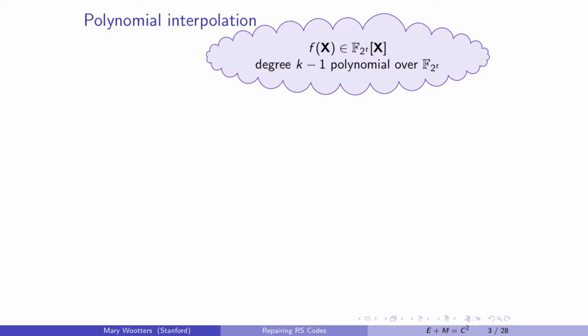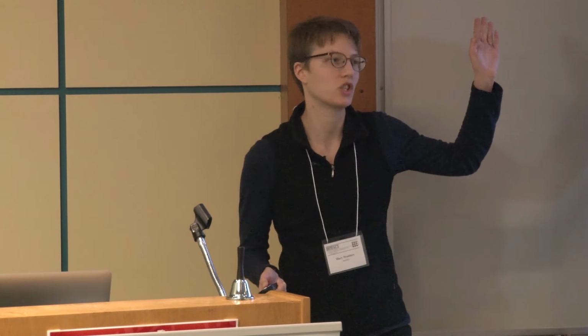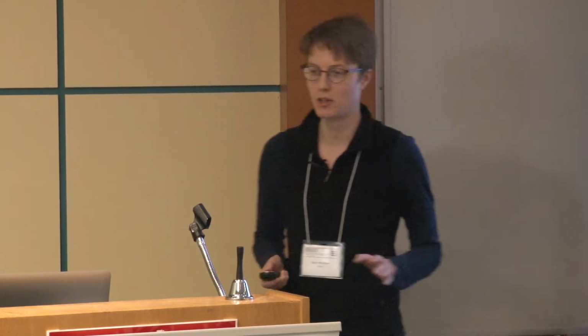So let's recall the very basic polynomial interpolation problem. I've got some polynomial f, let's say of degree k minus 1, over some finite field. For this whole talk, my field is going to have characteristic 2, so it'll have size 2 to the t. This doesn't actually matter as long as it has reasonably small characteristic, but it'll keep everything simple. So always F_2^t for the whole talk.